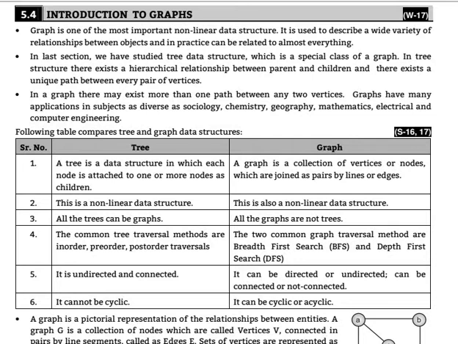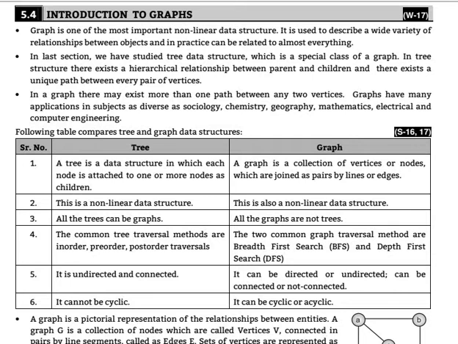It is used to describe a wide variety of relationships between objects and in practice can be related to almost everything. In the last section we studied the tree data structure, which is a special class of graph.